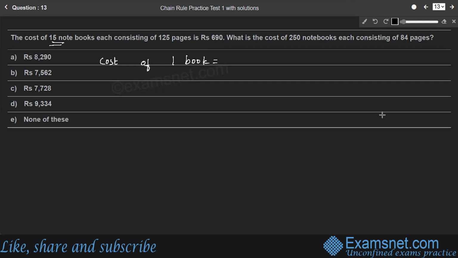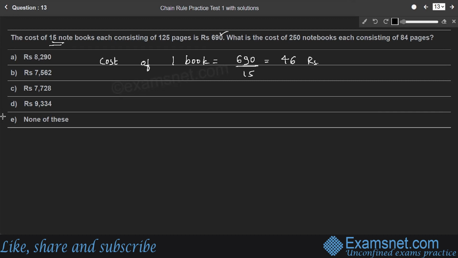So according to the given information, 15 notebooks cost 690 rupees. Therefore, cost of one book is 690 by 15, which is 46 rupees, right? Cost of one book is 46 rupees.